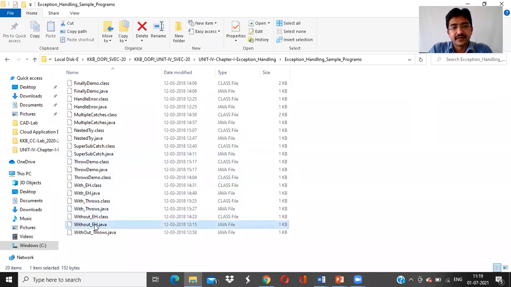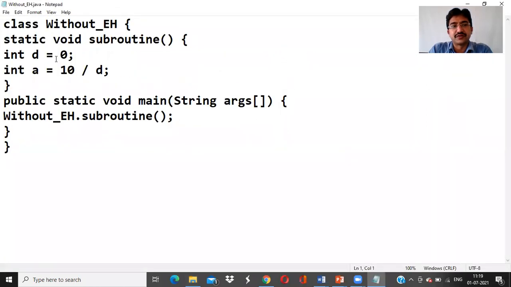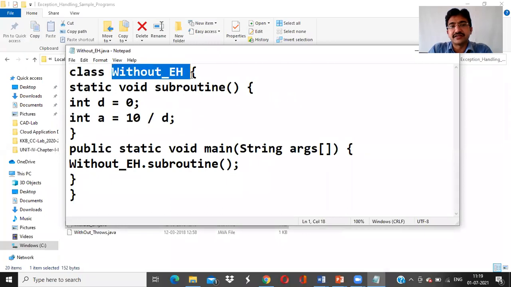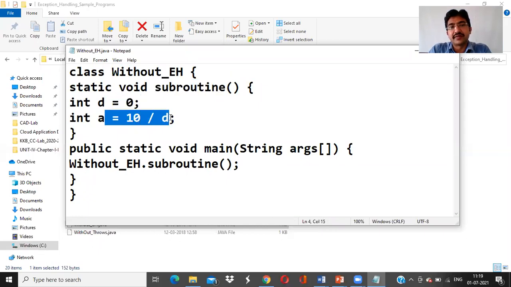Yeah. So without exception, this is the program. This is the same program, whatever I have shown you. This is a simple program I have taken here. So without exception, the class name, here a subroutine, I am just using d equal to 0, a equal to 10 by d. Same, nothing has changed. We are just calling a main method and without exception dot subroutine.